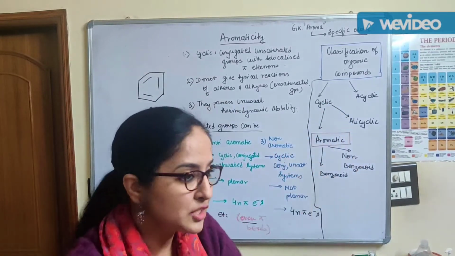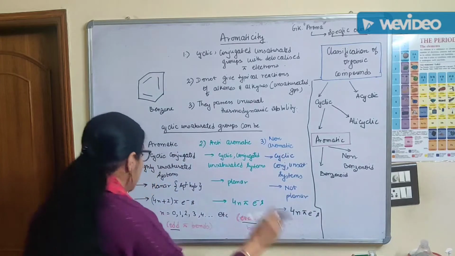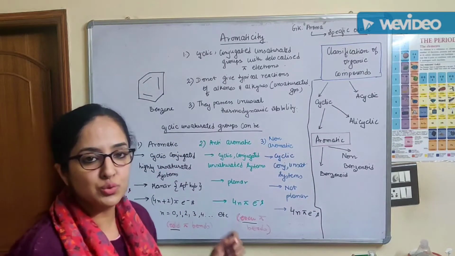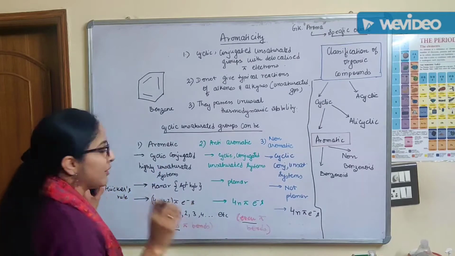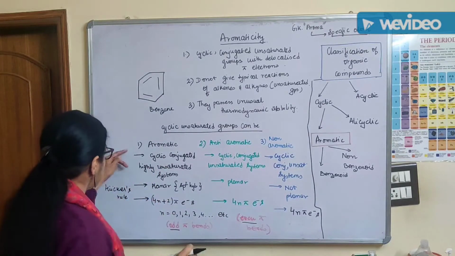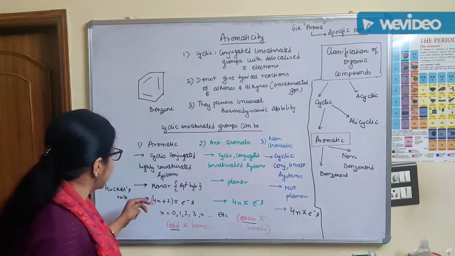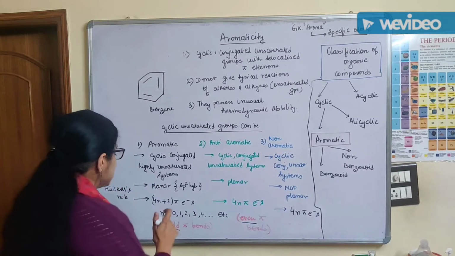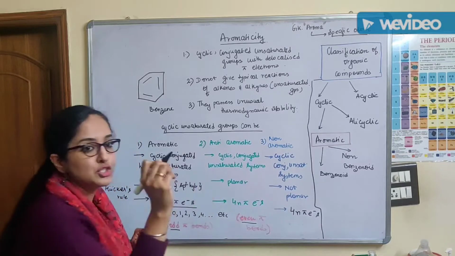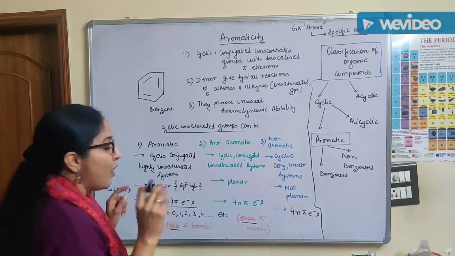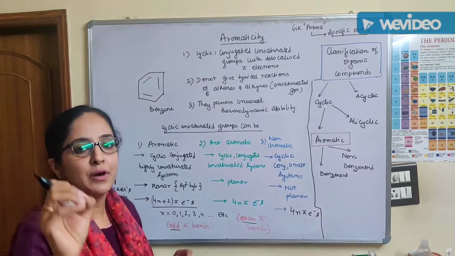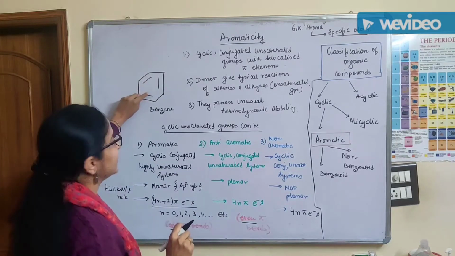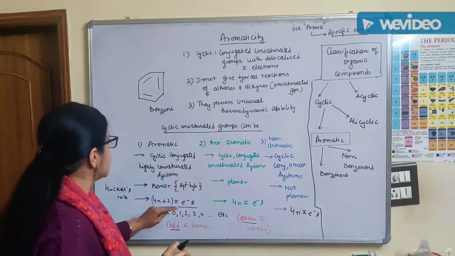Yes, these are the two conditions. And what is the third condition, students? The third condition is called Huckel's rule. Huckel's rule says that for any compound to be aromatic, these two conditions should be there: cyclic, conjugated, with delocalized pi electrons, and planar. And the third is that it must have 4n plus 2 pi electrons, or we can say an odd number of pi bonds. See the number of pi bonds here in benzene: 1, 2 and 3. So it has 4n plus 2 pi electrons.